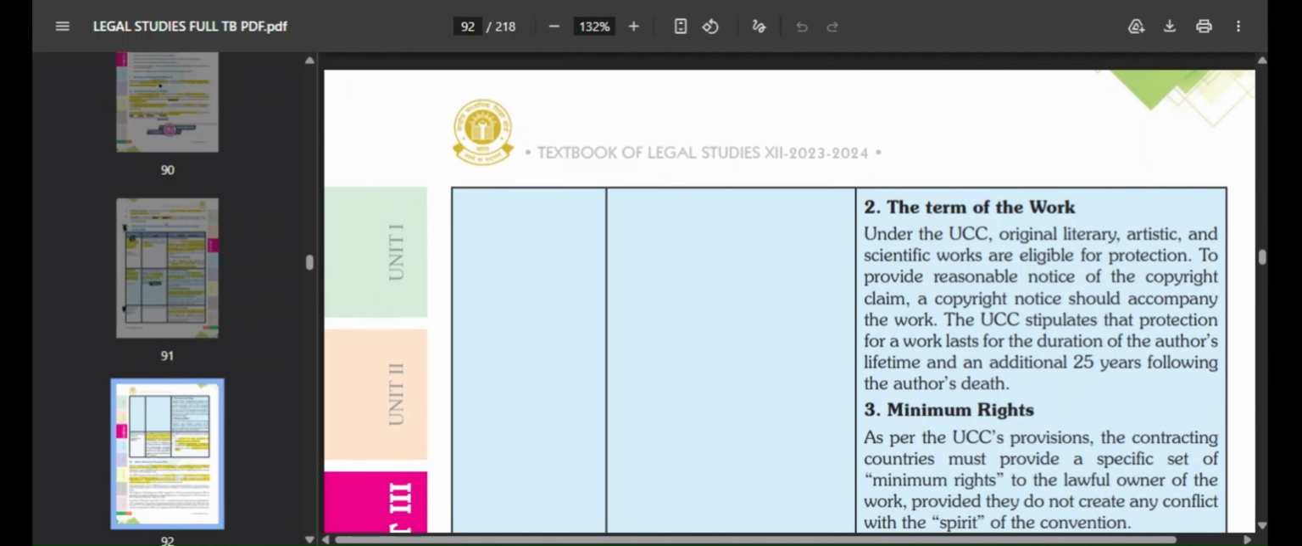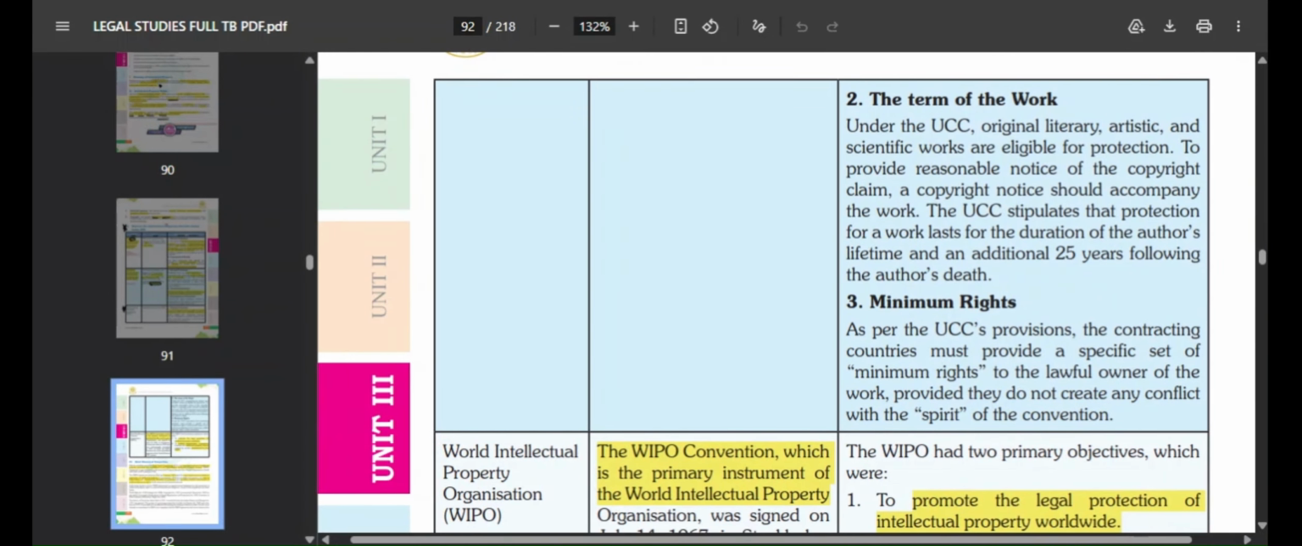Okay. The term of work under the UCC: original literary, artistic, and scientific work are eligible for protection. So if the work is original only, then only it is eligible for protection. To provide reasonable notice of the copyright claim, the copyright notice should accompany the work. Okay. UCC stipulates that protection for a work lasts for a duration of the author's lifetime and an additional 25 years following the author's death.